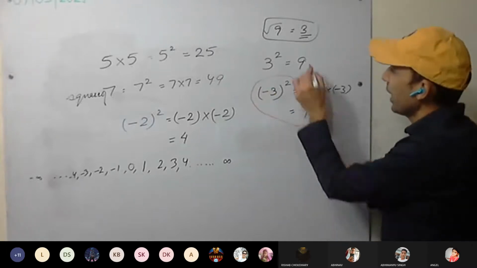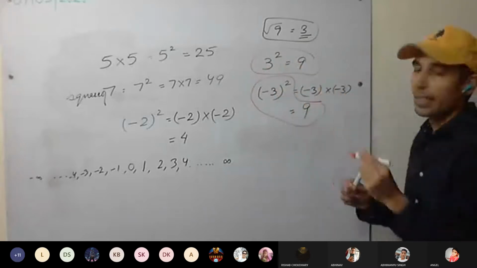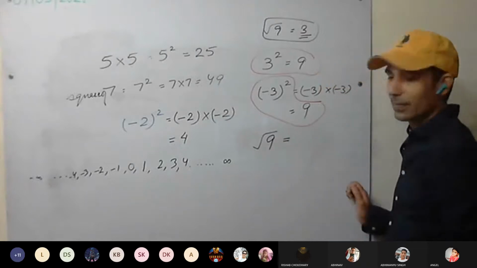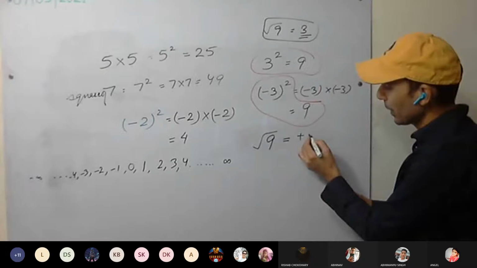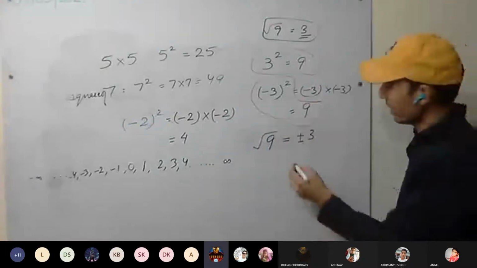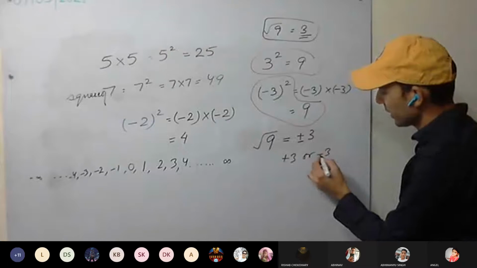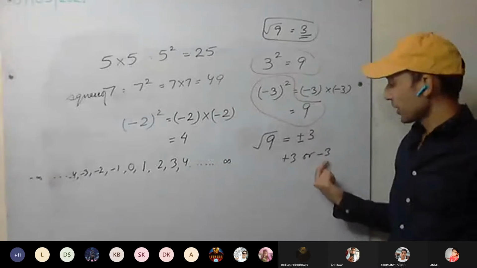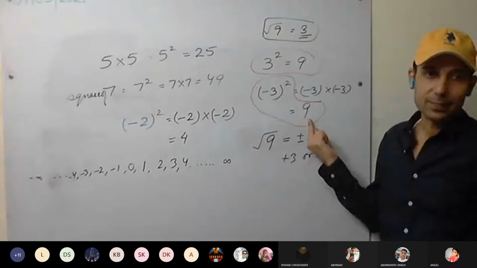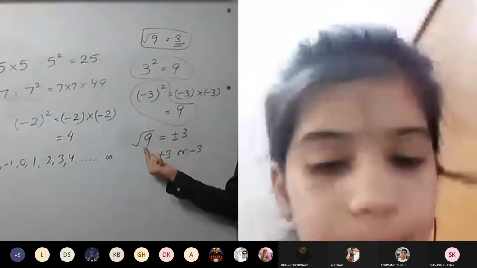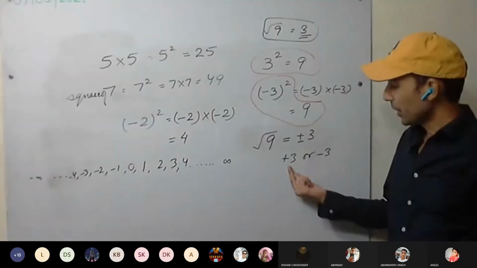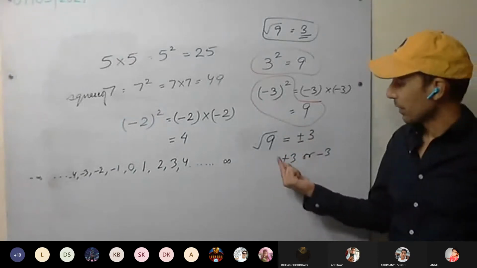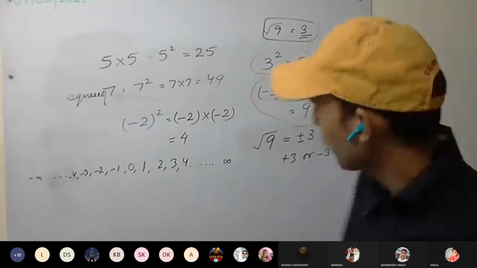It comes 9. As well, if we do 3 square, we get 9. Now, if I take the root of 9, it can be plus 3 or minus 3. Yes or no? Because if I square plus 3, I'm getting 9. If I square minus 3, I'm getting 9. It means if I take the reverse, that is square root, it will be plus 3 or minus 3. We will discuss this in more detail when we discuss square roots. Understood this one? I'll give you a few questions.